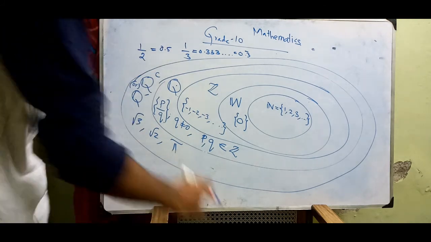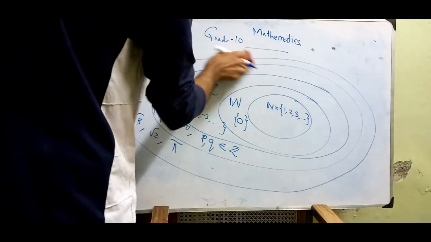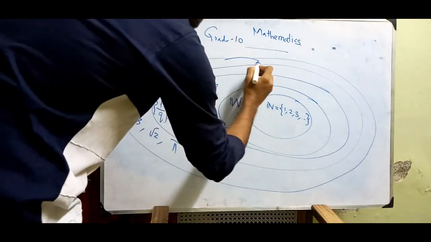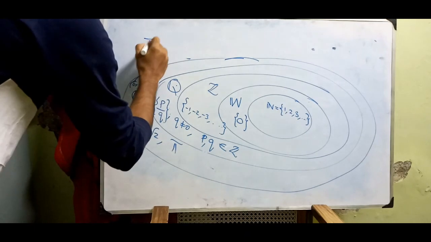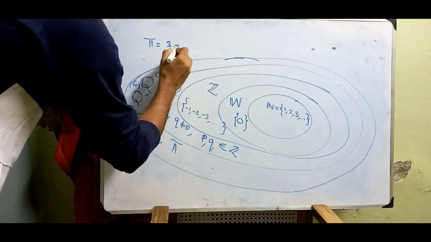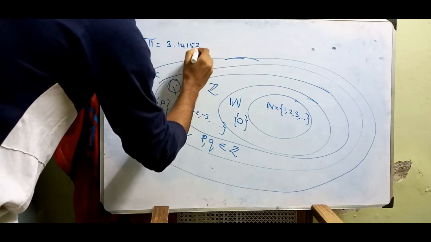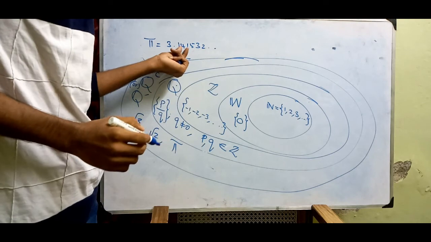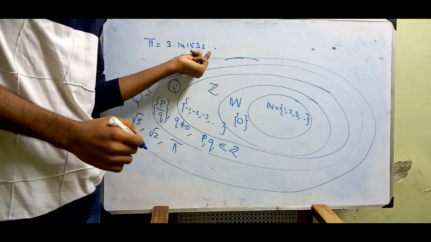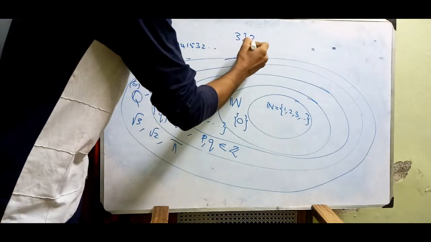These are the rationals. And what about √3, √2 and pi? What happens to pi? Pi is 3.1415, 92 and so on. It will go on. It is not terminating and not repeating. Not repeating in the sense of something like 3333333.